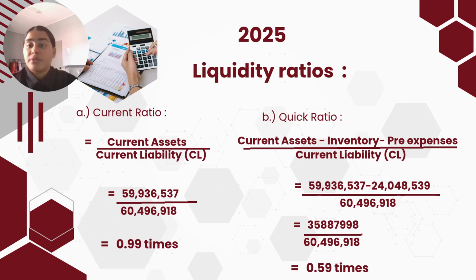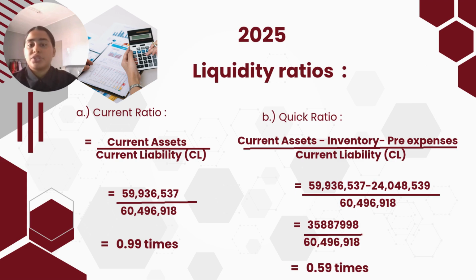So 2025 is higher. The current ratio includes inventory, while the quick ratio focuses on more liquid assets. It provides a stricter measure of liquidity. A lower quick ratio suggests the company may face difficulty paying immediate obligations.